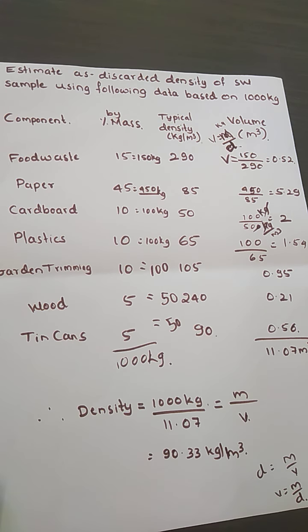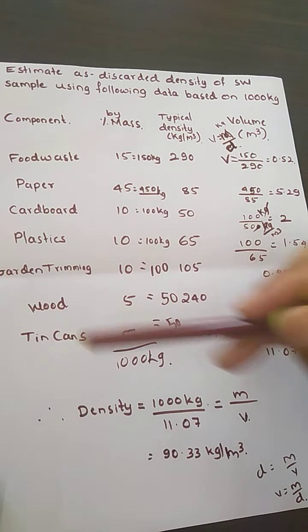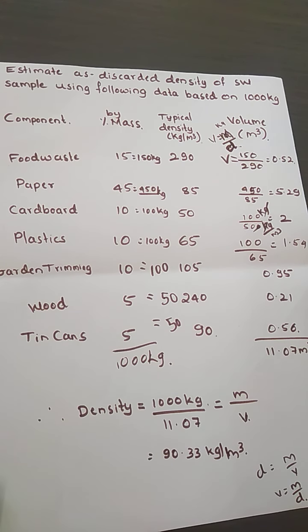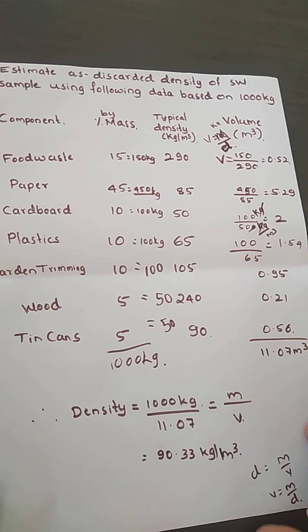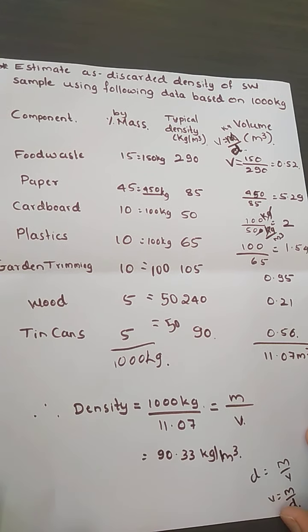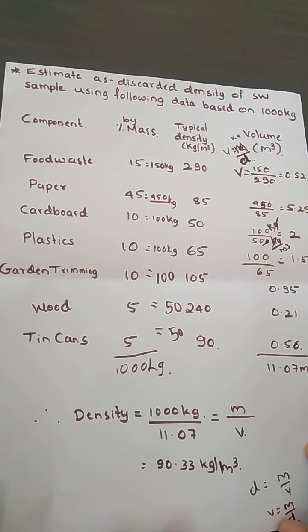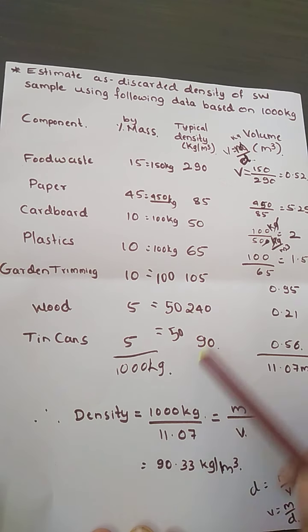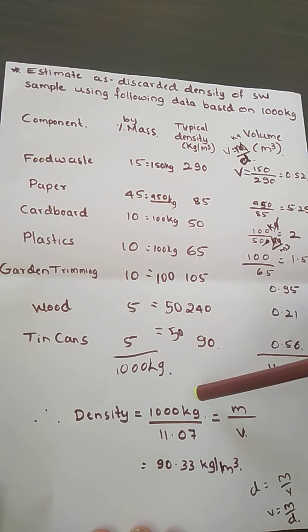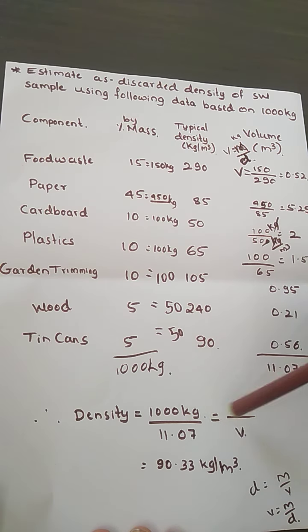After converting to 1000 kgs, what do we need to add? For all the types of waste, we add the total volume of the entire waste, and then we find the density of the entire waste: density is equal to mass by volume.